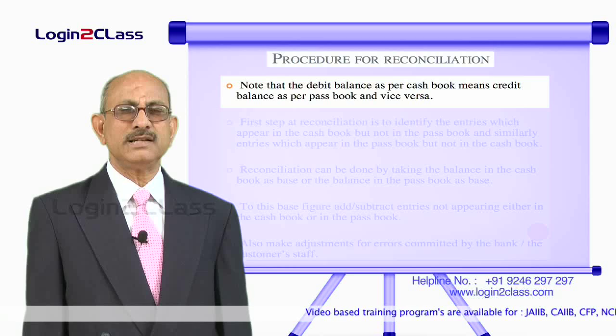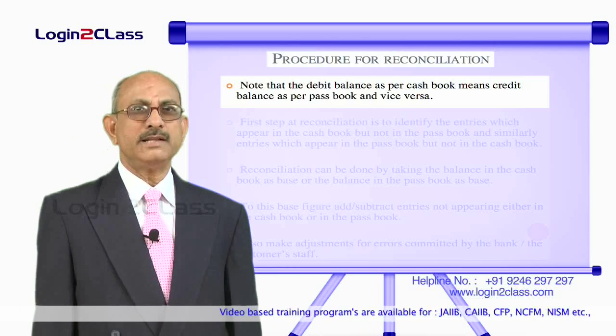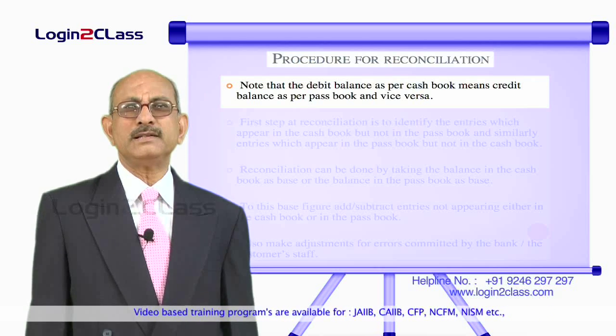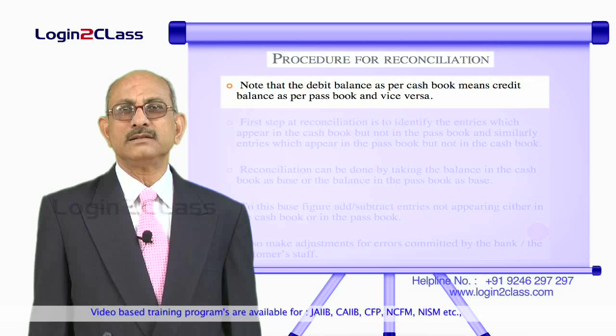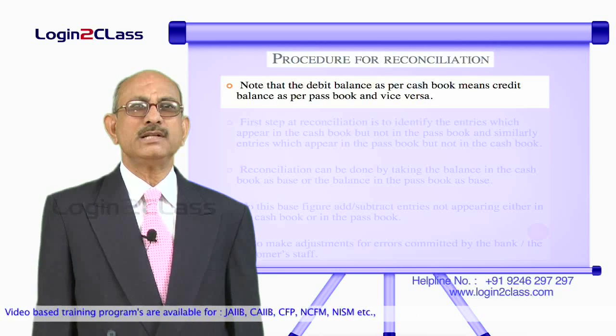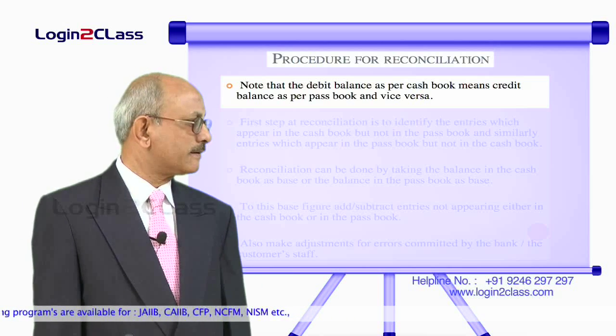Whenever there is extra cash, that is a credit balance, but in the entity's books it is recorded as a debit balance, because a debit balance is an asset of the entity. So, if it is 100 rupees credit in the bank account, it means 100 rupees debit in the cash book. This should not be confused.